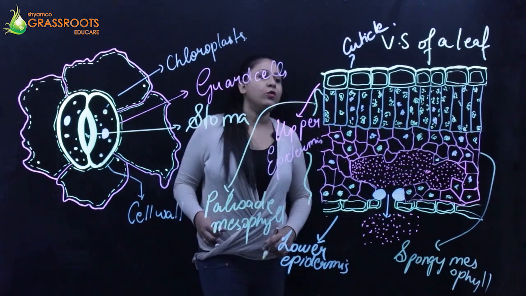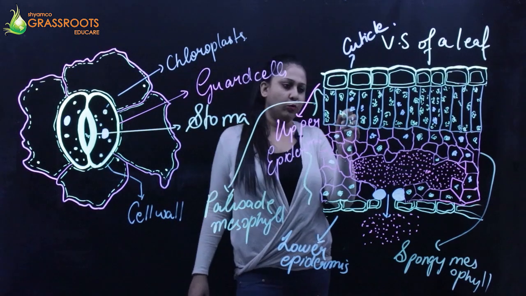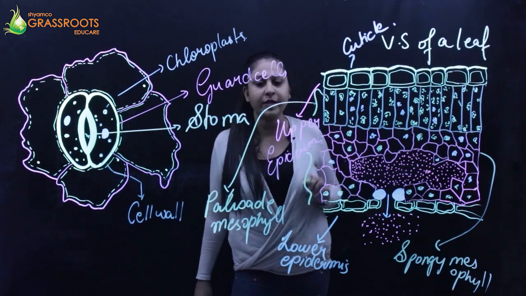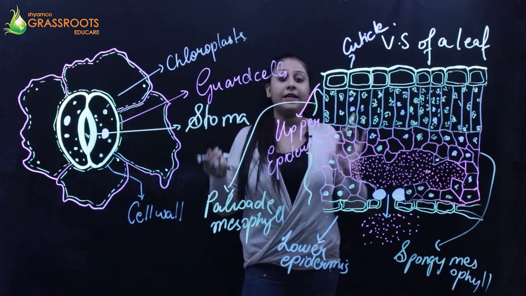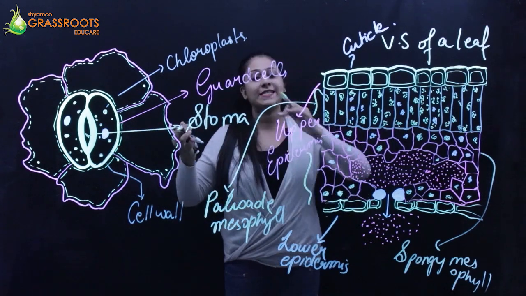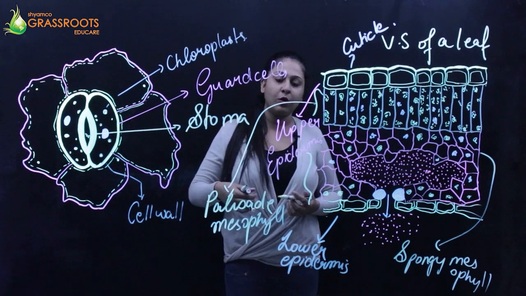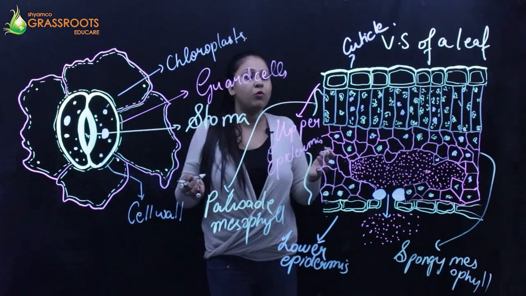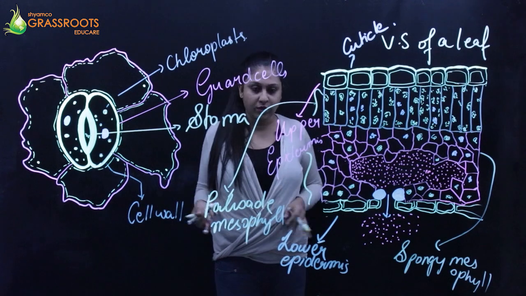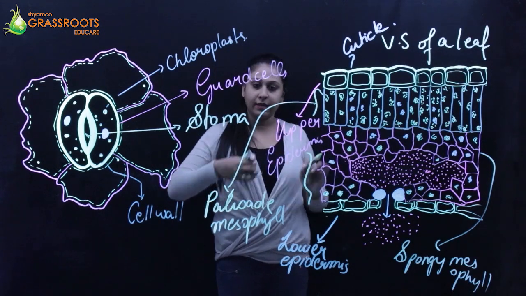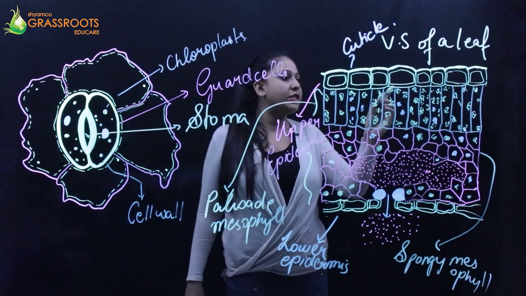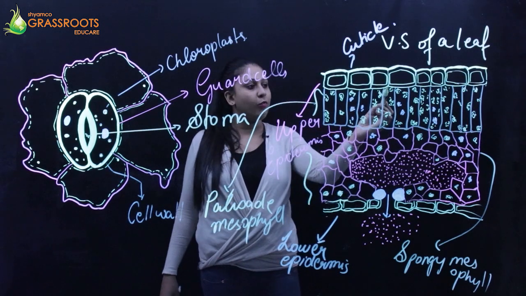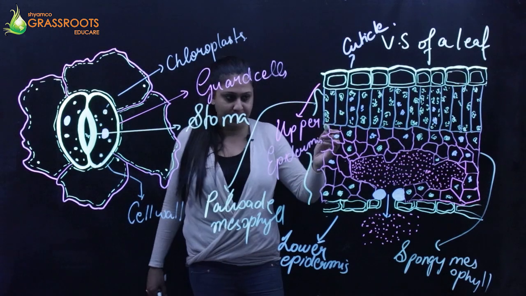When the water is coming through, it is going to be diffusing through the mesophyll tissues. As I've mentioned in the absorption by roots chapter, diffusion always happens from higher concentration to lower concentration. So the water is going from the higher concentration areas of the pores of the leaf to the lower concentration area, that is the atmosphere. Between the spongy mesophyll tissues there are a lot of intercellular spaces. The water is going to diffuse through these intercellular spaces.